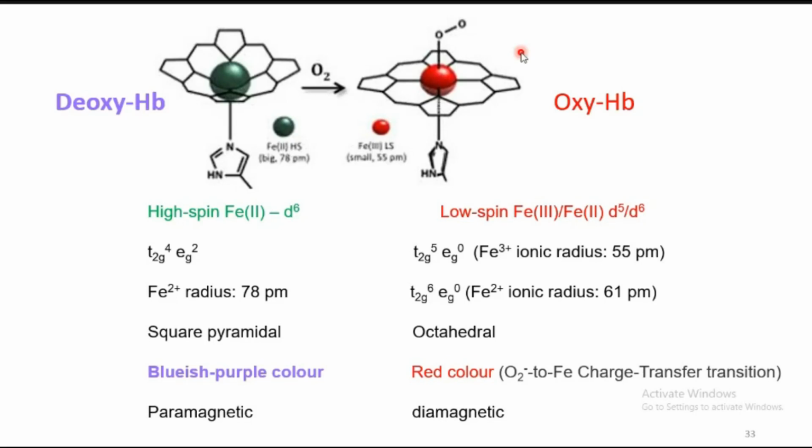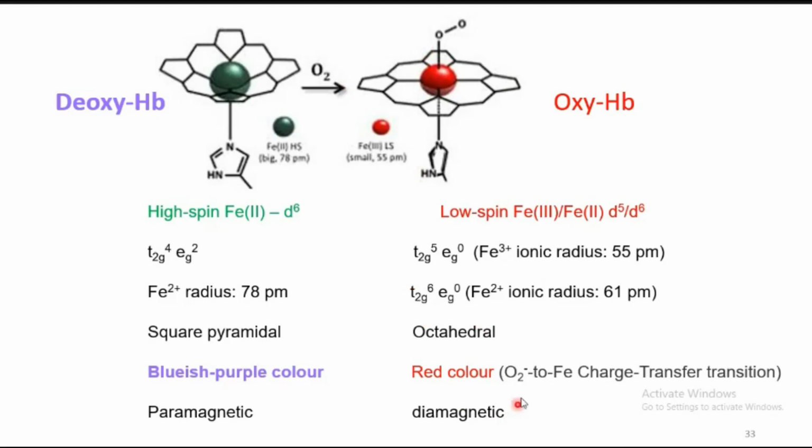But once it is bound to the iron center, the field experienced by the iron upon O2 binding is more than sufficient to induce the spin state change. So O2 binding encourages the spin state change, due to which the color also changes.